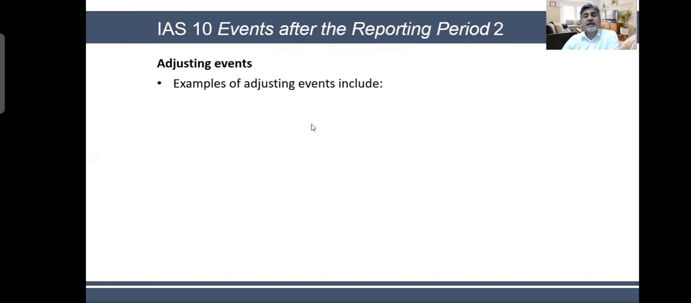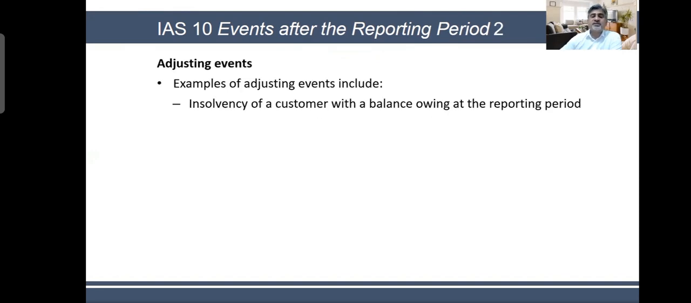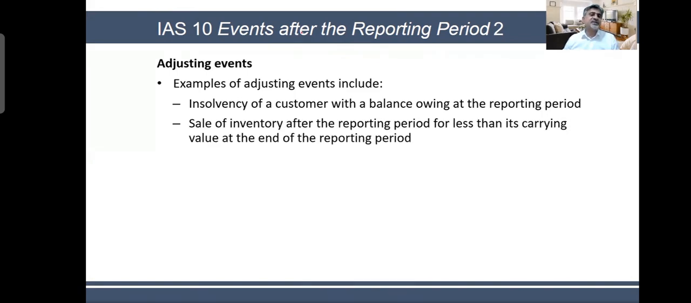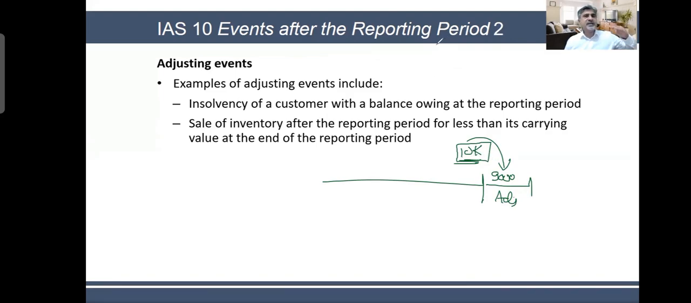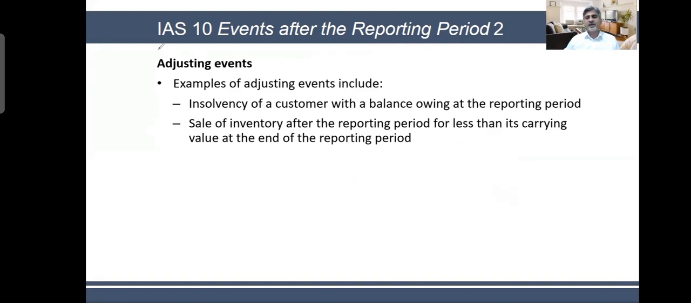Okay, adjusting events. Examples of adjusting events include insolvency of a customer with a balance owing at the reporting period. So if you have some receivable on your balance sheet and that customer goes bankrupt, it's an adjusting event. Sale of inventory after the reporting date for less than its carrying value. That's an important event, because on this particular date you valued your inventory at 10,000 and then you sell it here for 9,000. So this is an adjusting event because it means that the value here is overstated. You need to go back and decrease the value of the inventory. Whenever you sell at a value lower than the book value, it means that you overstated it before. So you make a correction there.